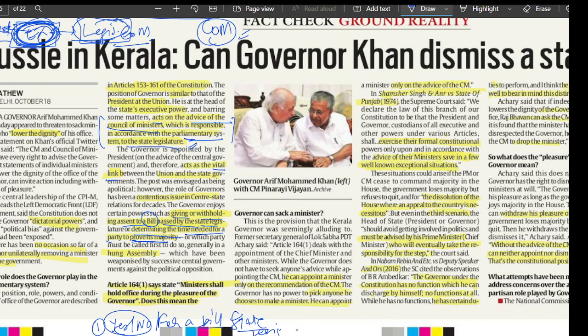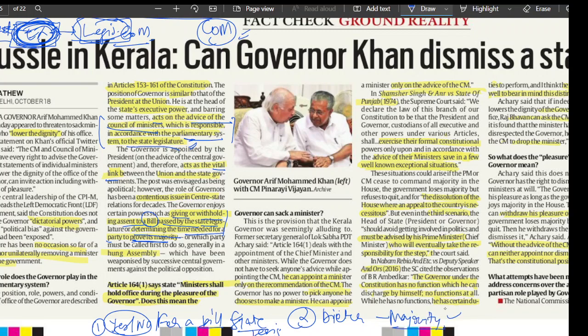Understand this. For all the things that are present in the state list, not in the central list, the state can make laws. To make a law, the state will first pass a bill in the state legislature. Then the bill would be sent to the governor for his assent. The governor has this power to withhold his assent. The second power that is present with the governor is to determine the time needed to form or to prove majority.